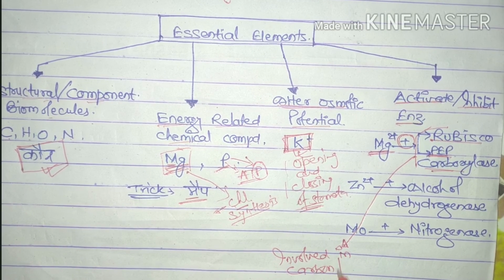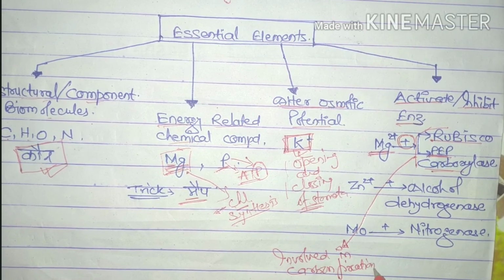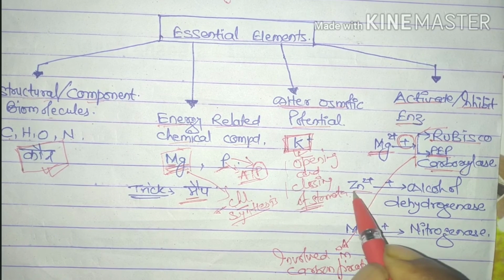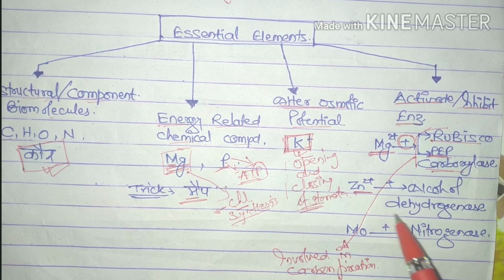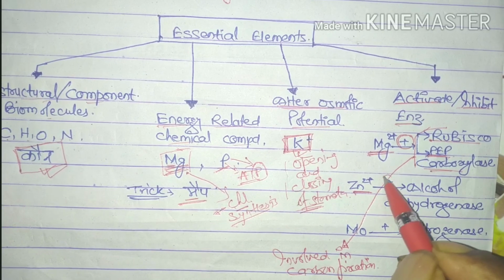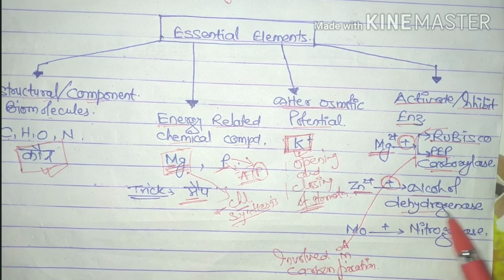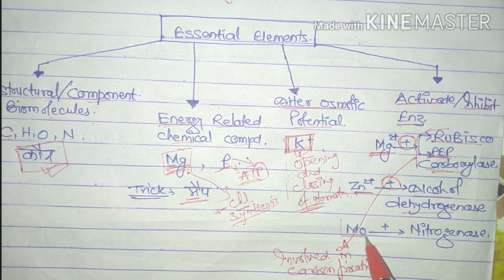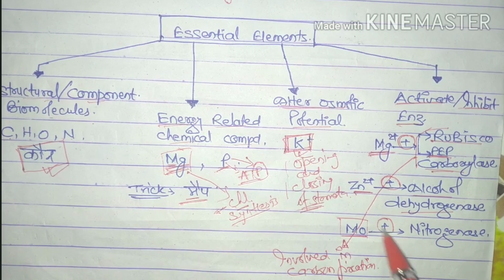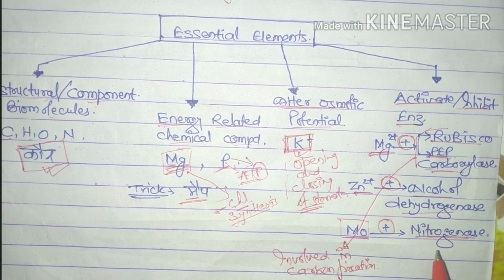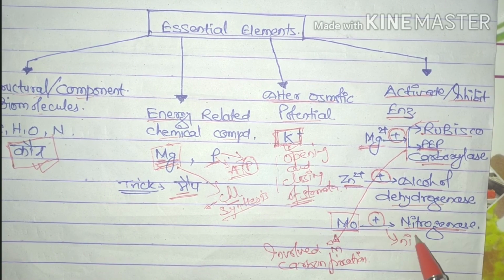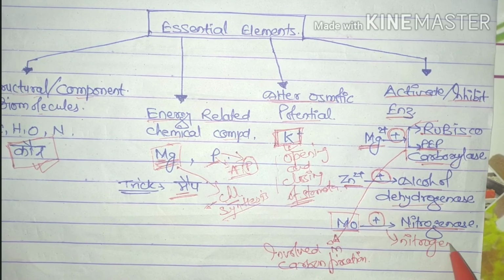We can say that this is photosynthesis. And the second element is zinc, which activates alcohol dehydrogenase. And the last but not the least, molybdenum. It also activates the nitrogenase enzyme during nitrogen metabolism.